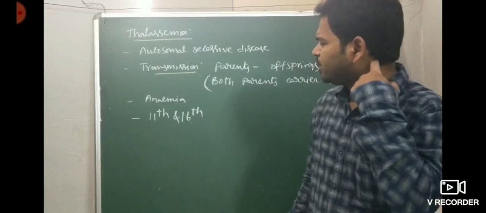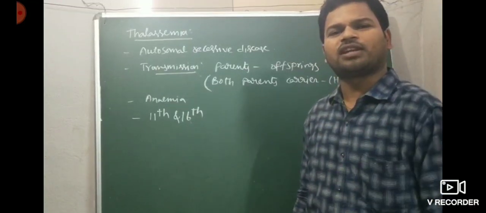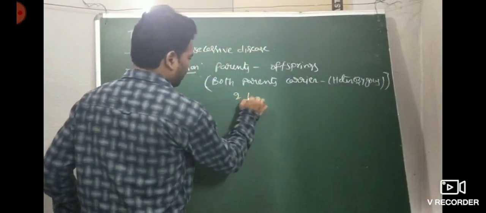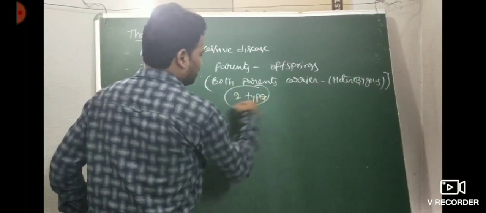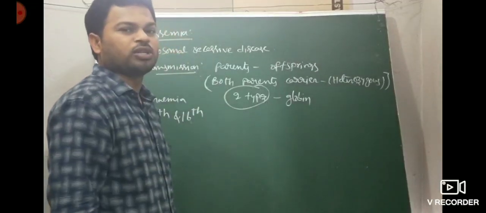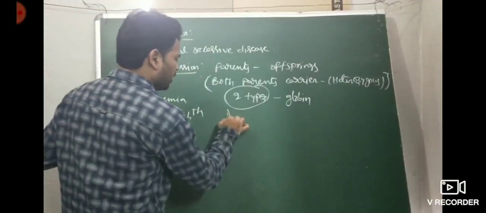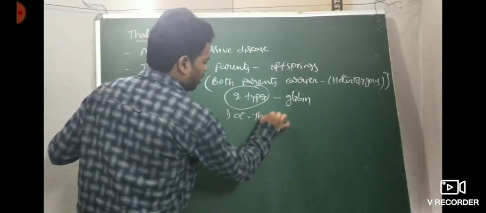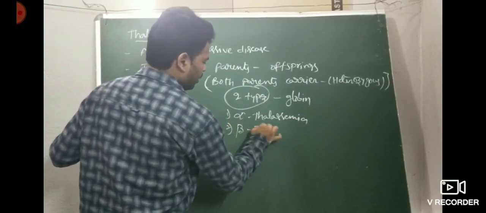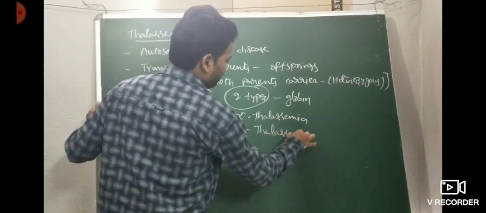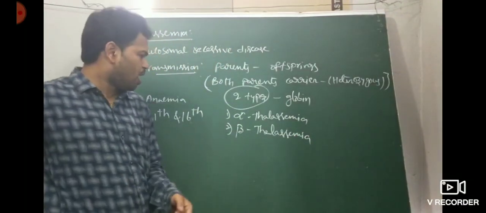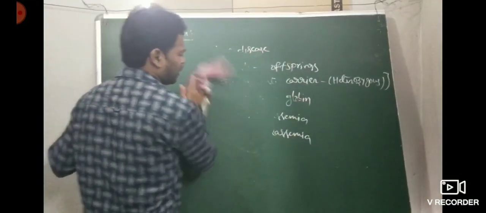Here, there are two types of thalassemia, based on which globin molecule is affected. One is alpha thalassemia, the second is beta thalassemia. So what is alpha thalassemia? I'll show you one by one. Types of thalassemia.